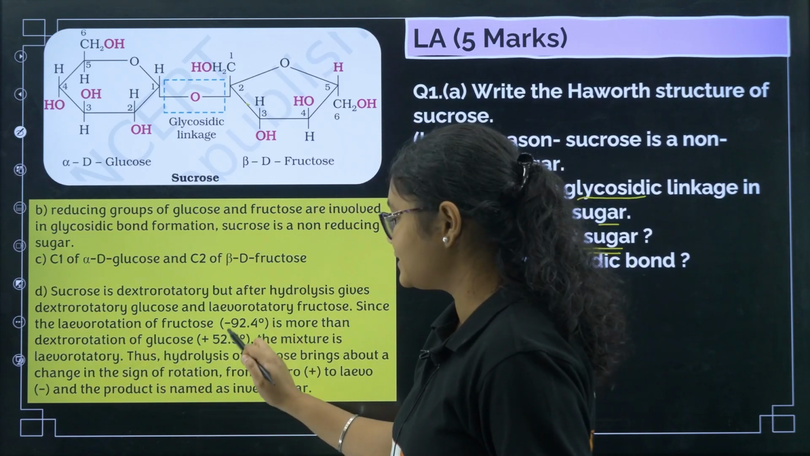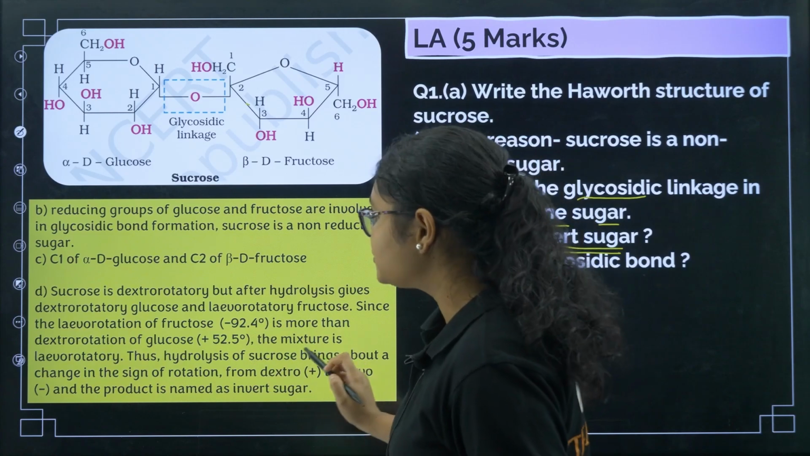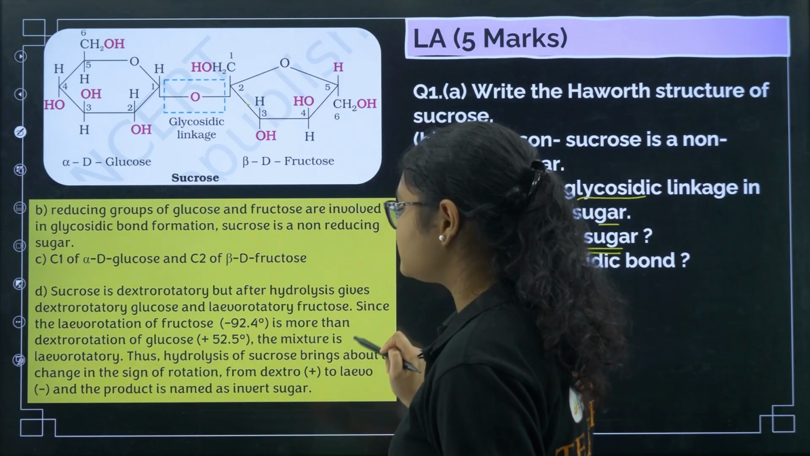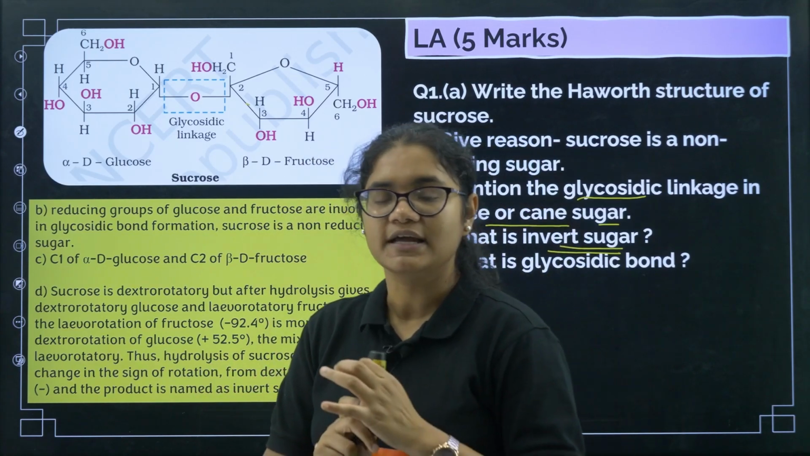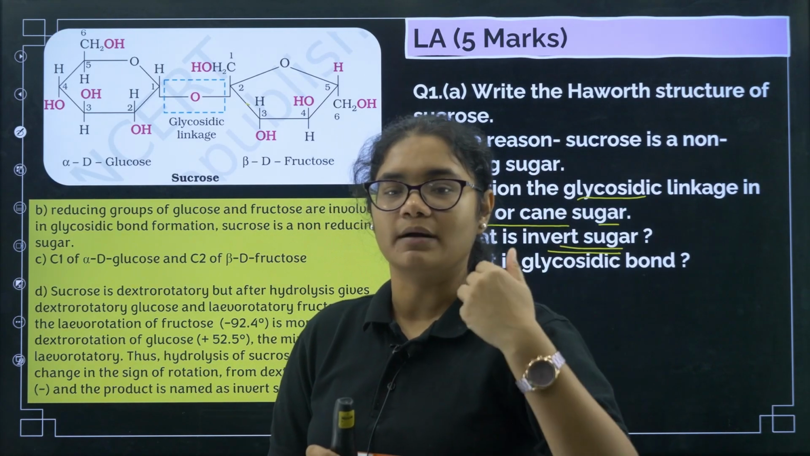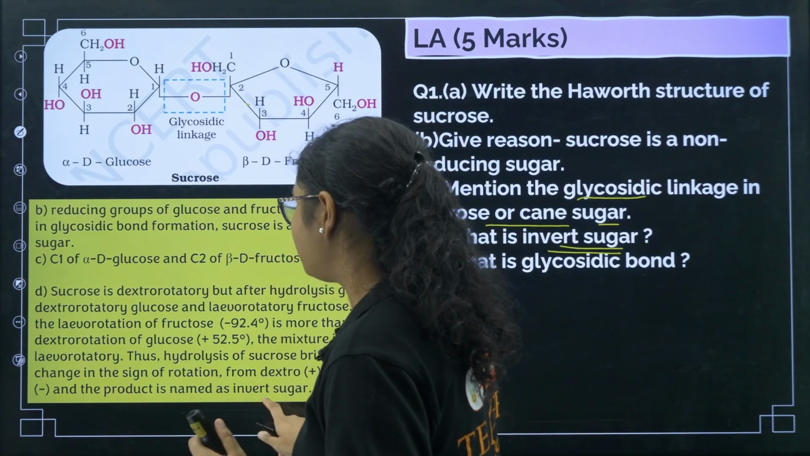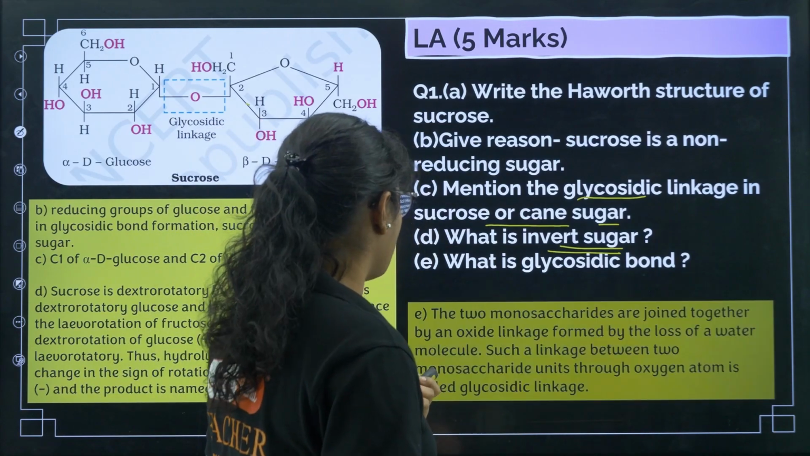Okay, you can see this is minus 92 and this is plus 52, right? So definitely this one is more. So the mixture is now levorotatory. Okay, so this hydrolysis of sucrose brings about a change in the sign of rotation. Earlier, if you take only sucrose, initially it was dextrorotatory, but with the hydrolysis, it becomes levorotatory. Okay, and the product is named invert sugar. Clear?